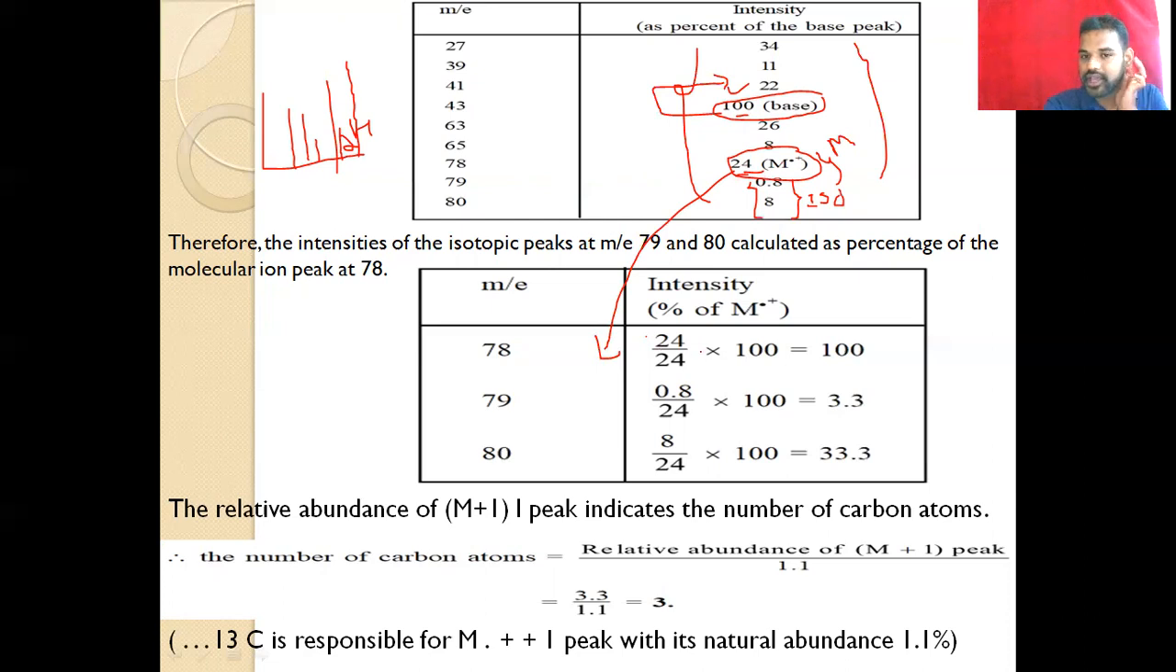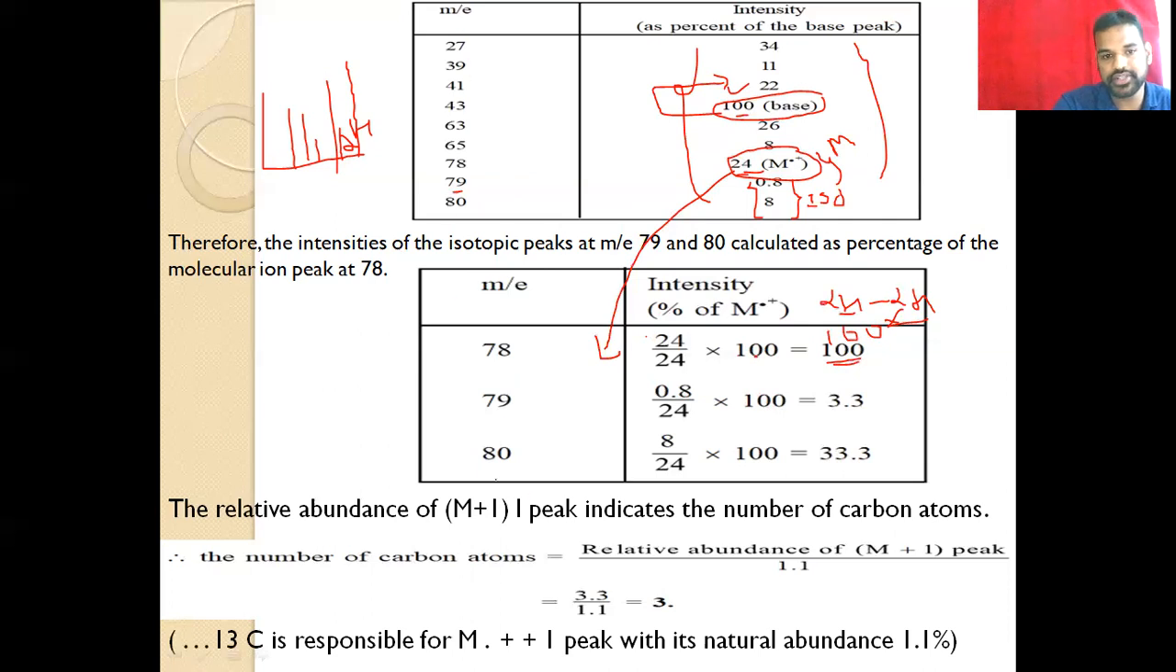So the calculation is very easy here, a percentage calculation. For the 24, the molecular ion peak has a value of 24, so its intensity is 24. Then in 100, how much is it? This is a cross multiplication like this, and we will get 100 here.